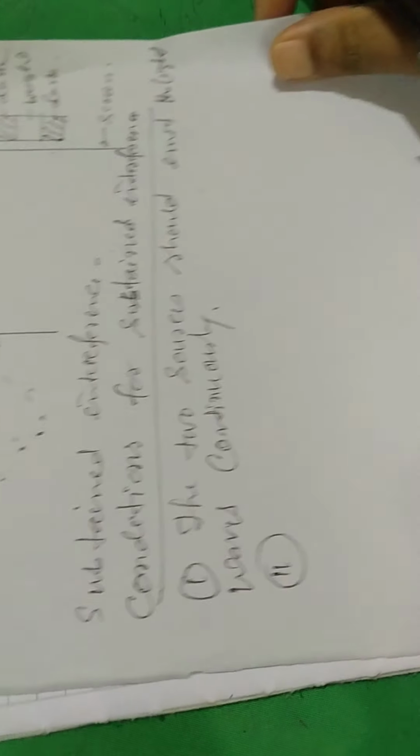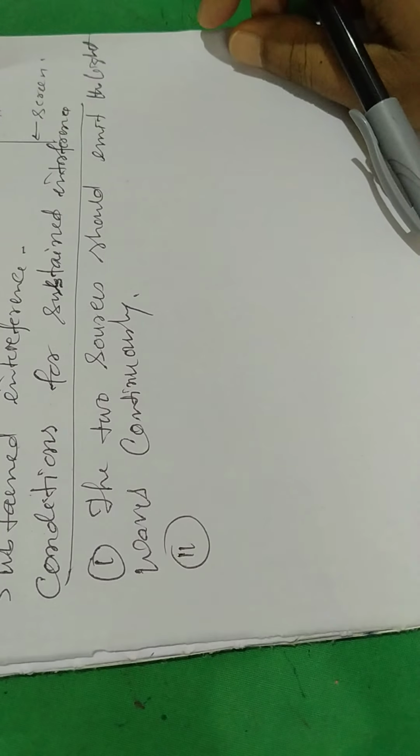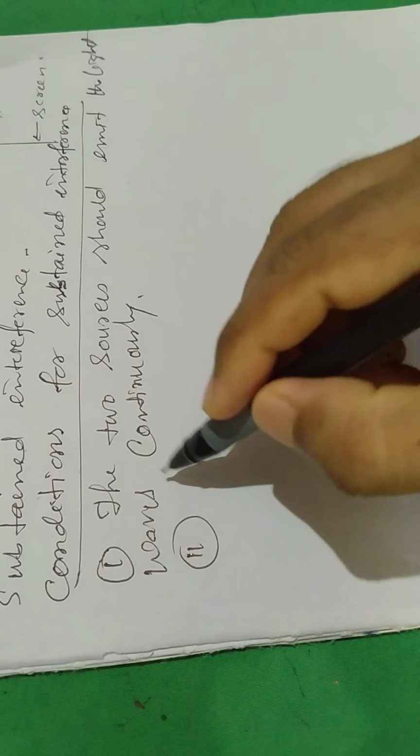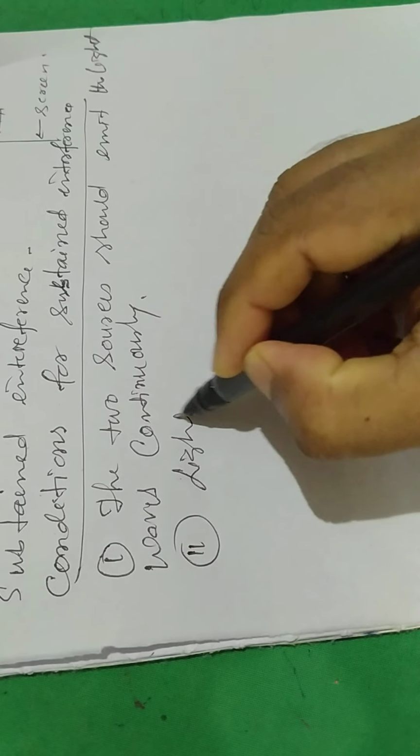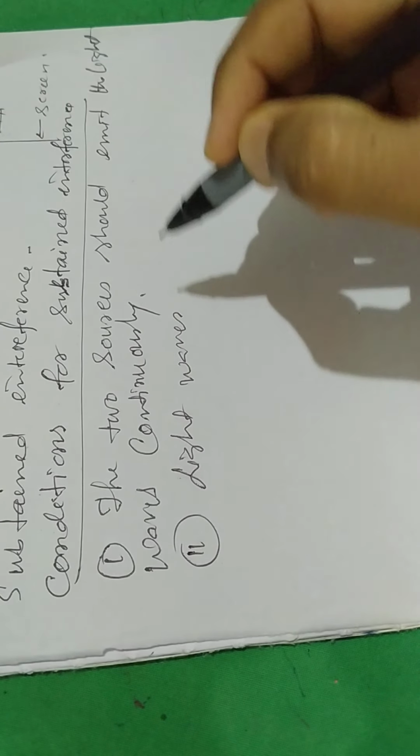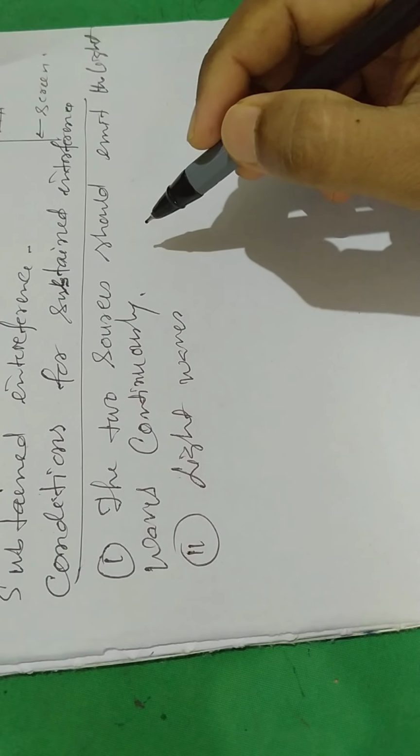Number 2, the light waves should be of the same wavelength.